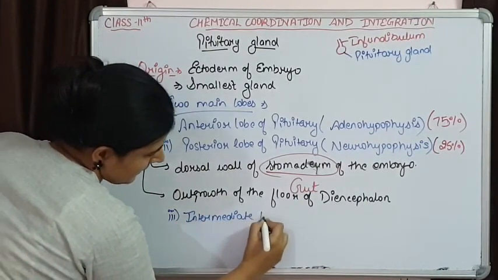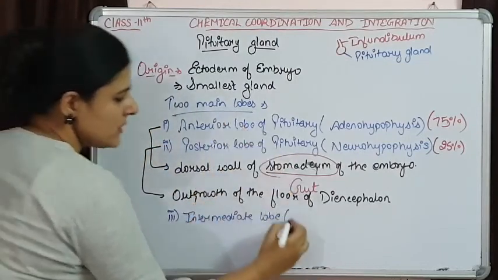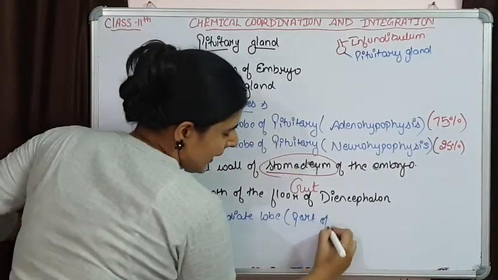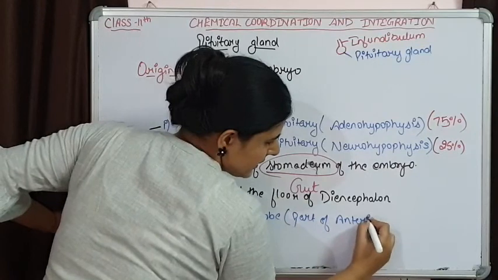This intermediate lobe is part of the anterior lobe of pituitary.